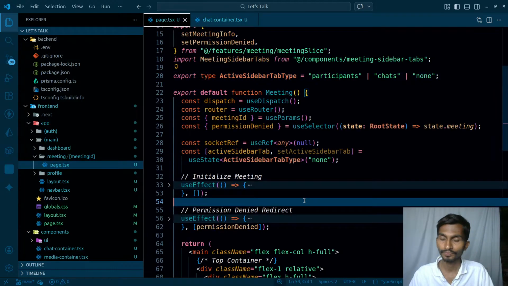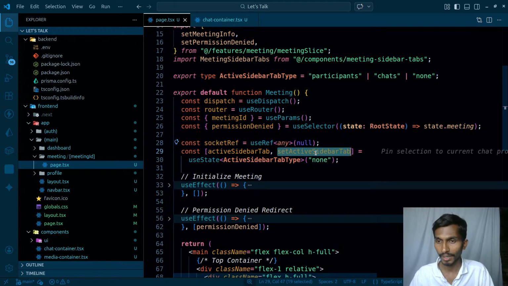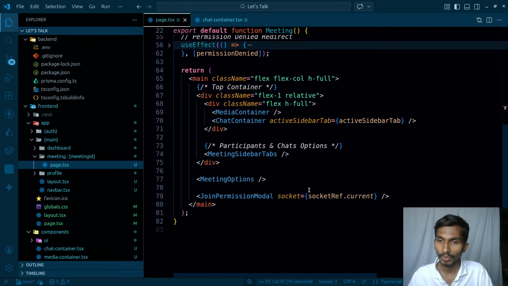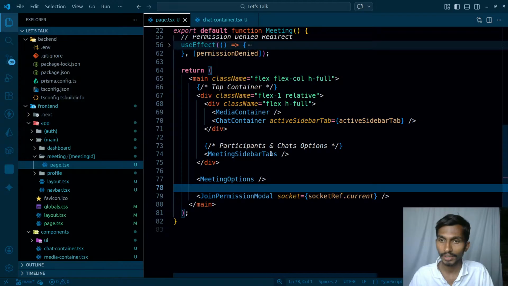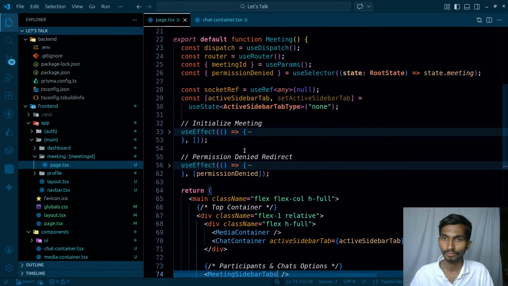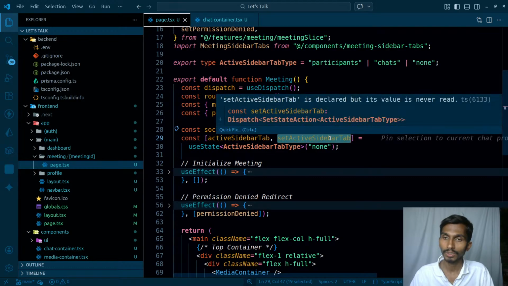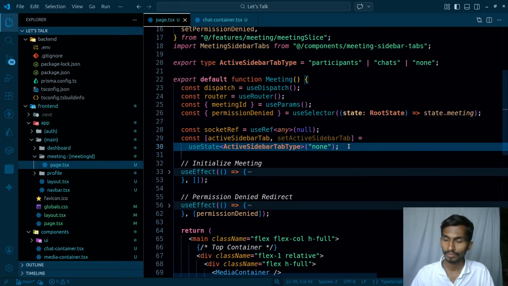Coming back to this one, this is none by default, and I need to set the active tab bar. So whenever I click on this, I'm going to be passing this here as well. So meeting sidebars, instead of sending it directly over here, can I do that too? I can do that. Or I can create a function and simply pass that particular function, completely up to me.